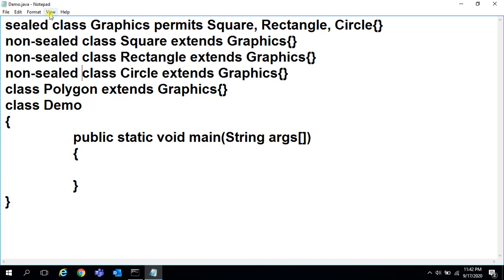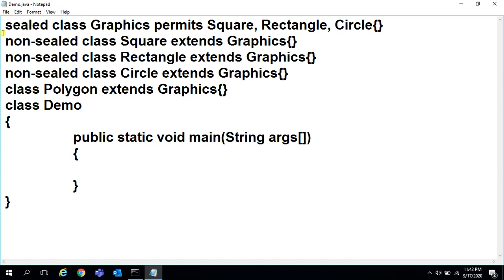Now the Graphics class permits the Square class, Rectangle class and Circle class. So the Graphics class can be inherited only in three classes. Other than those three, if you inherit, you'll get an error. Now the Square class, Rectangle class, Circle class are non-sealed classes.